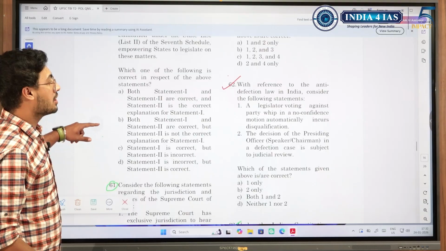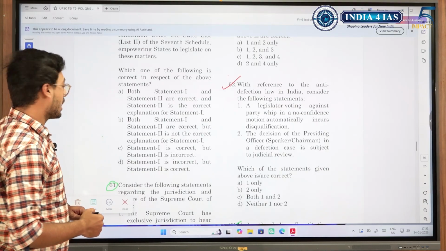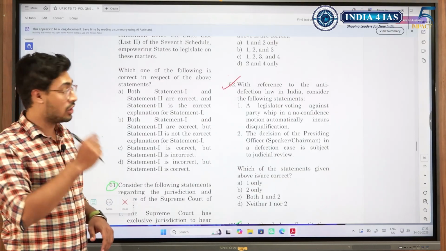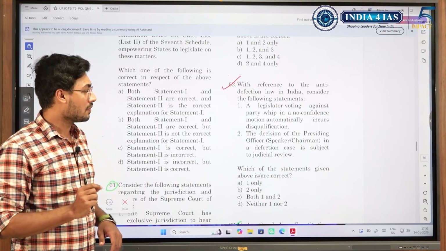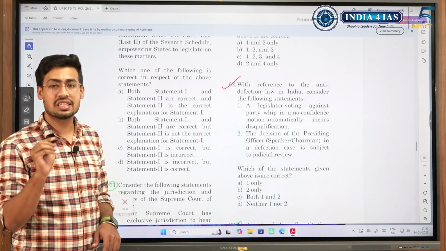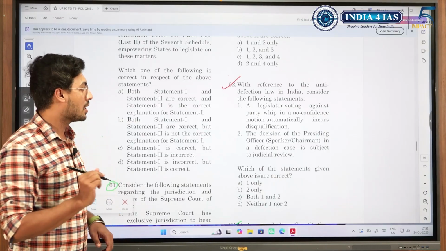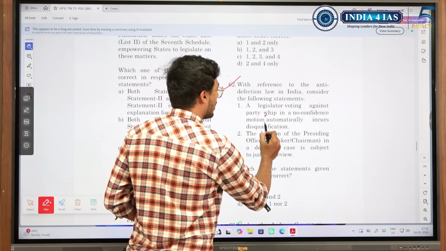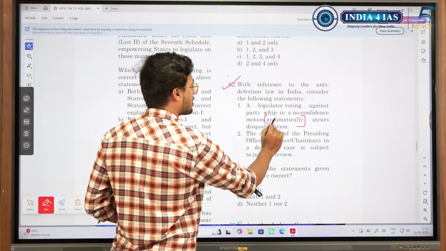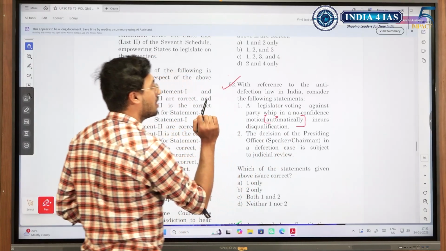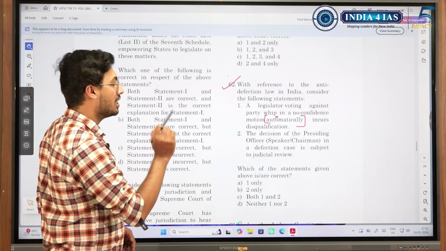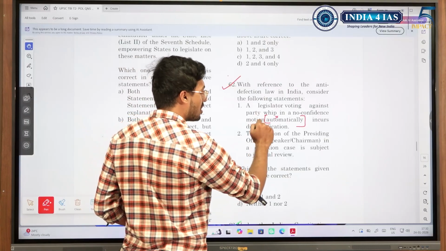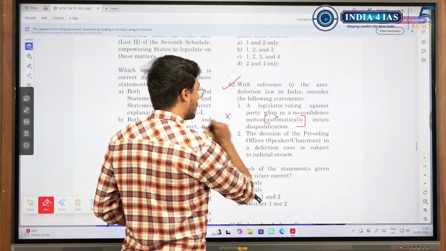With reference to anti-defection law, here you will have to be very careful. Like I said, whenever you are studying or attempting polity questions, you need to read word by word, because even a small word can make a difference in the answer. Legislator voting against party whip in a no confidence motion incurs disqualification. If the word automatically was taken out, this statement would have been correct. Yes, he will incur it, but it is not automatic. Because of this word automatic, the statement is wrong, or else it would have been correct.